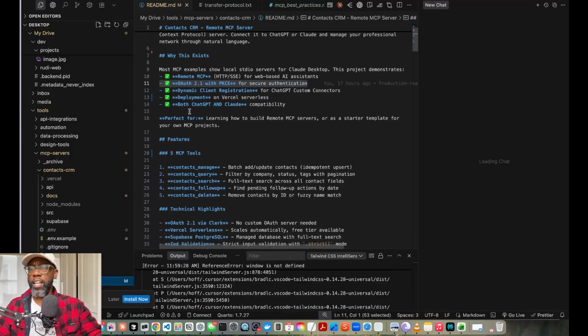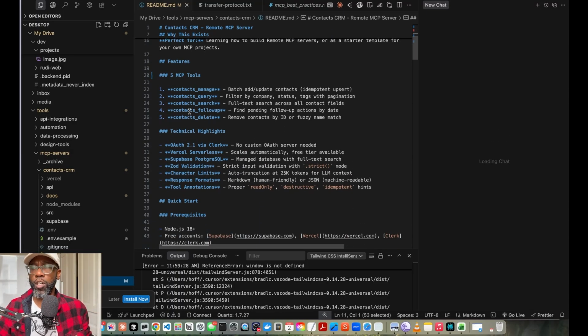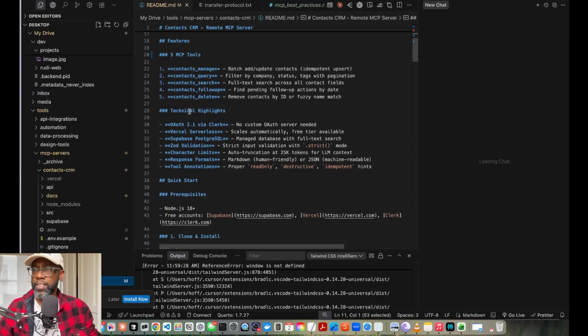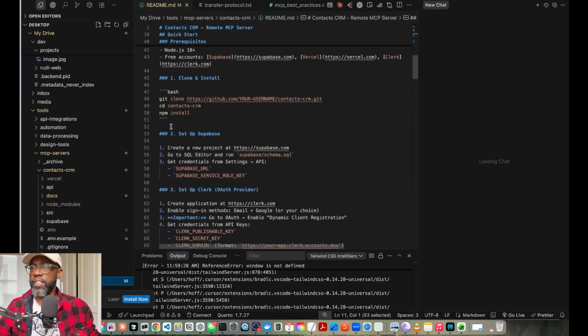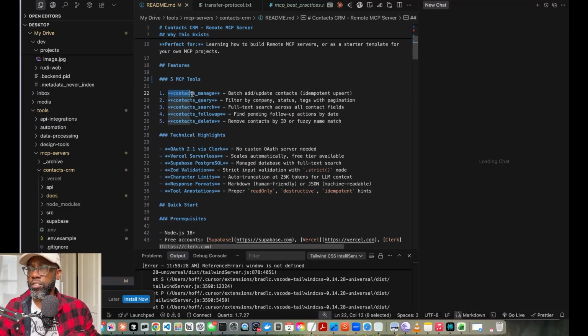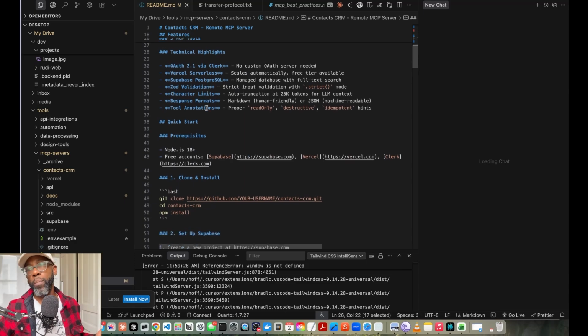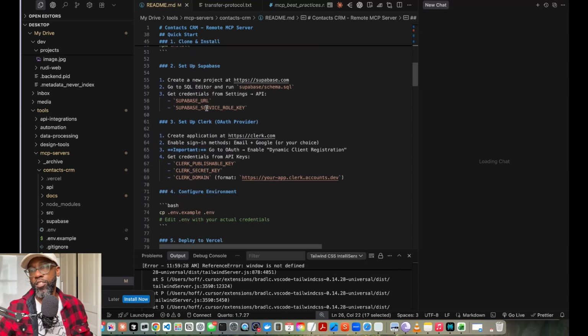And so all of this is documented here. I'll be able to link this to GitHub. It's open source. It's inside of my GitHub called PromptStack. But here are all of the different details, and you can see the tools that we have access to: contact management, contact queries, contact search, contact follow-up, contact deletes. And so all of this can happen inside of Claude. Claude really operates as kind of like your conversational layer or middleware to all of the tools that you have.